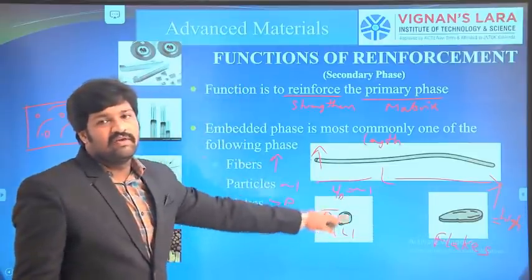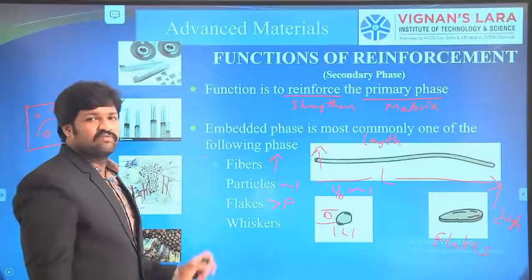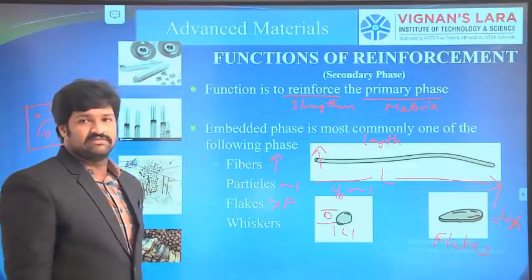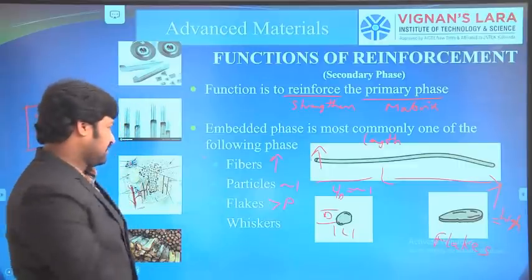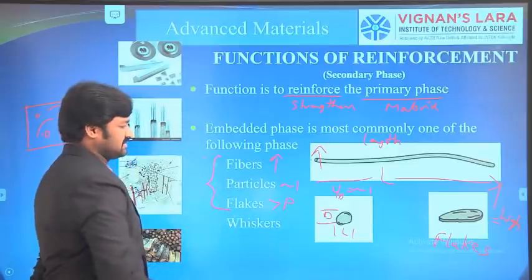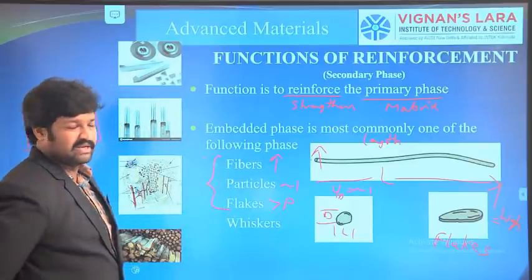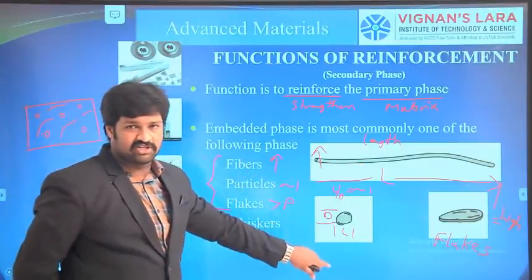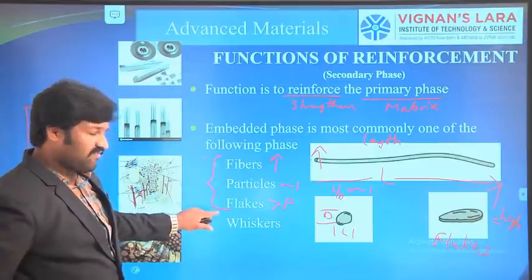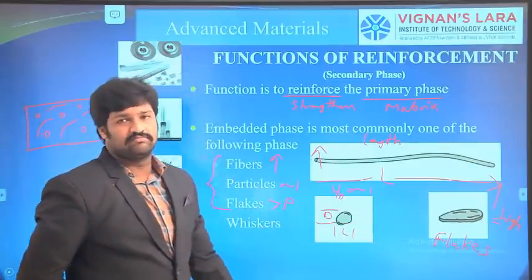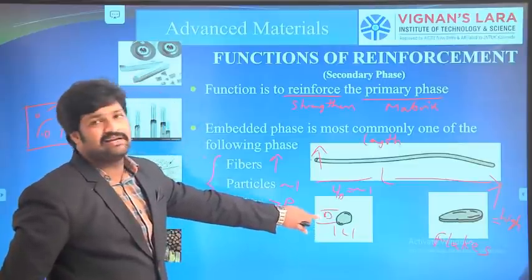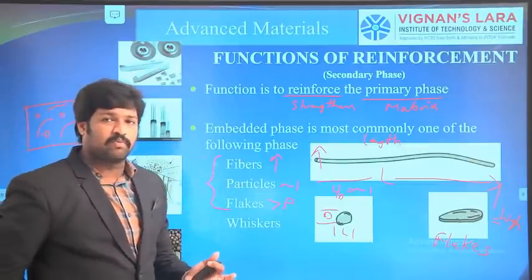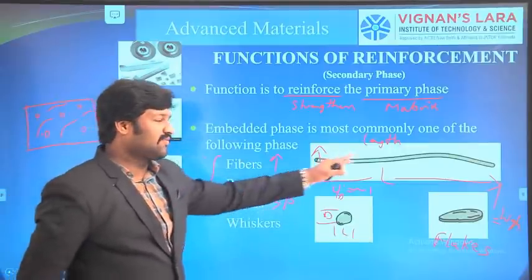We are going to use various reinforcement materials. Along with this, we have one more material, that is whiskers. Whiskers are single crystalline materials, which we will discuss earlier. In general, these are the main shapes of the reinforcement materials: the fibers, which have higher L by D ratio; the particles, whose L by D ratio is nearer to 1; and the flakes, whose L by D ratio is higher than the particles and less than the fibers. It depends upon the functionality, that is, the property we require. Those are the various phases of reinforcement.